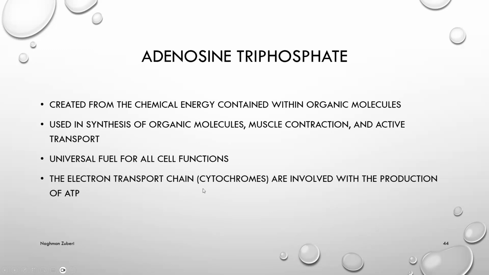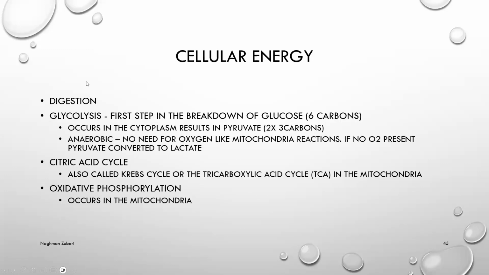The electron transport chain, cytochromes are involved with the production of ATP. Digestion. Glycolysis, first step in the breakdown of glucose, which is a 6-carbon sugar, and then it is going to be converted into pyruvate, which is a 3-carbon. So 2 molecules of pyruvate are being produced from the 1 molecule of glucose. Well, there is anaerobic, no need for oxygen, unlike mitochondrial reactions. If no oxygen is present, pyruvate will be converted into lactate.